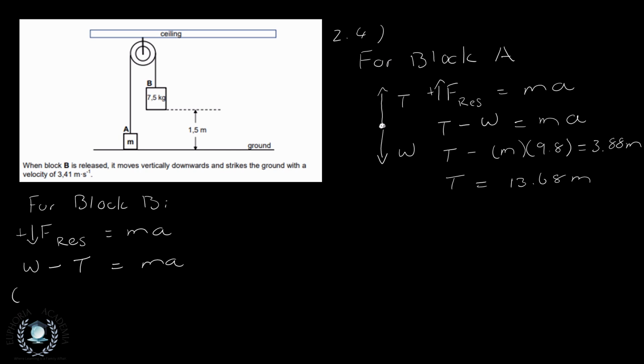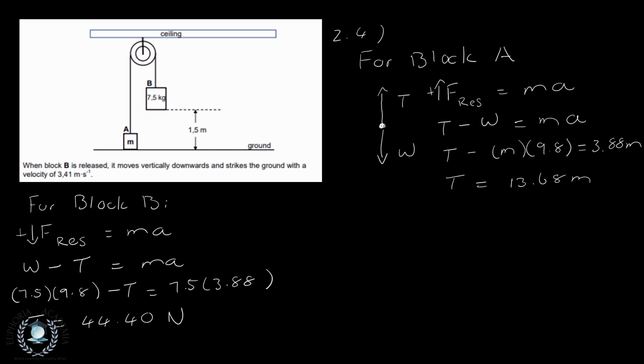And what is our weight? Our weight is 7.5 multiplied by 9.8 minus the tension that we're trying to find. Our mass in this case is 7.5, and our acceleration is 3.88. Now, after some algebra, we're going to see that our tension is equal to 44.40 newtons. Always try and keep your things to 2 decimal places, as we have all over.